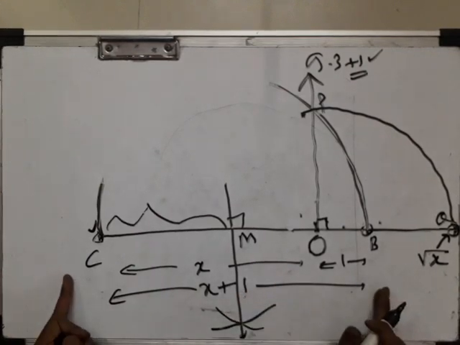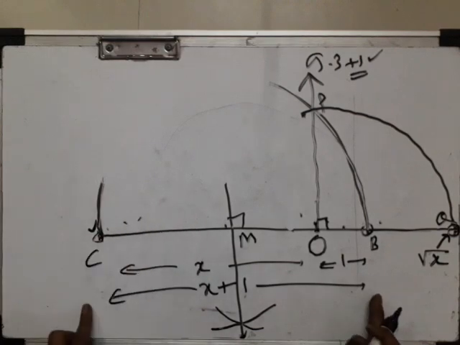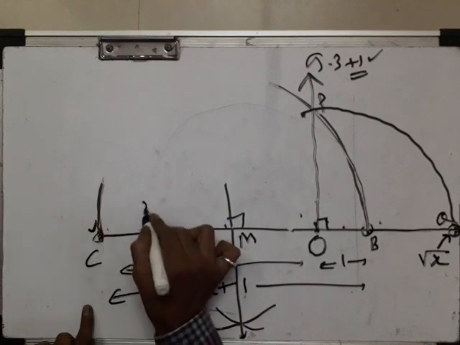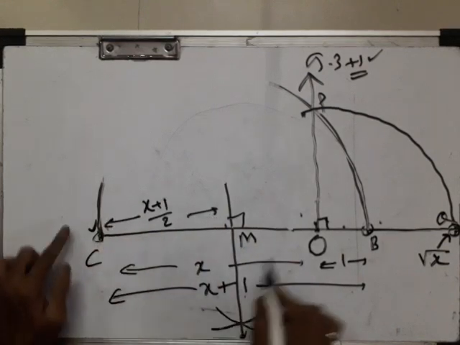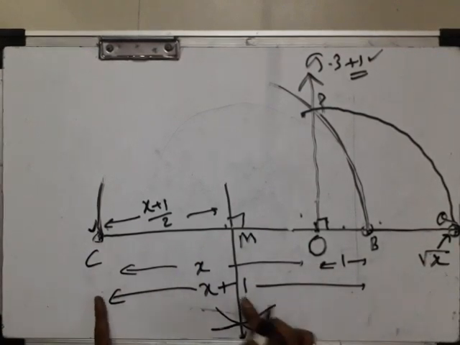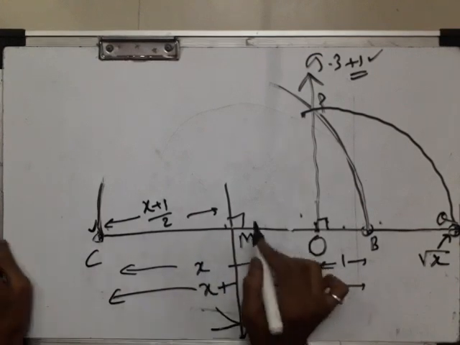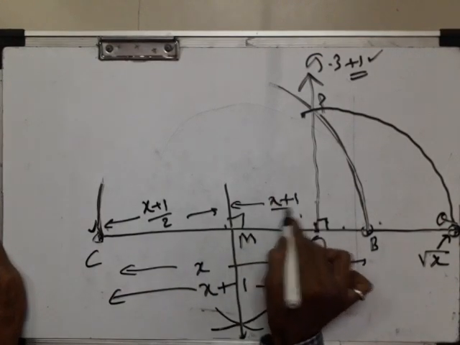Make it half of it. This half of it will be (x plus 1) upon 2, this distance from C to M. Complete distance is x plus 1. Make it half, x plus 1 upon 2. Again this is also (x plus 1) by 2.